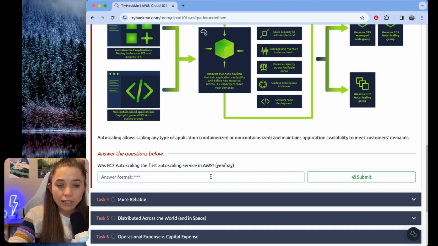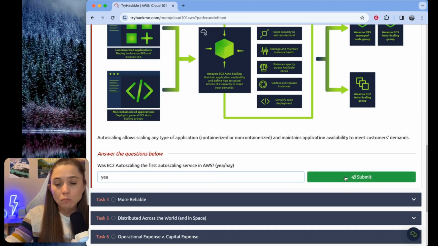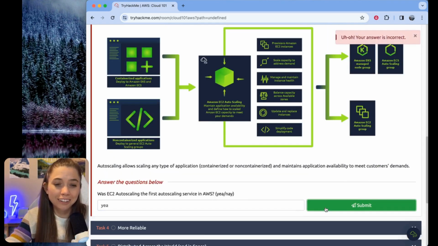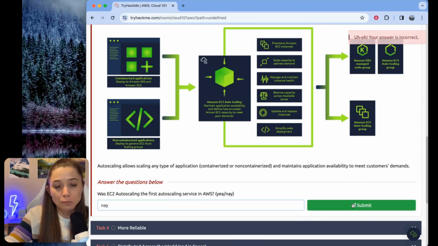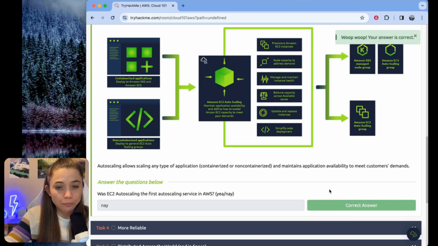Well, based on what they described earlier, yay, indeed, it was the first auto scaling service, and now more services have built on it. So, oh no. No, I already got one wrong. It only took me 3 tasks. All right, well, maybe let's see if we can say nay, and there'll be an explanation of why we were wrong. Whoop whoop, our answer is correct.